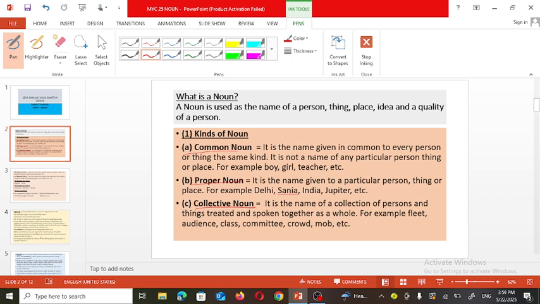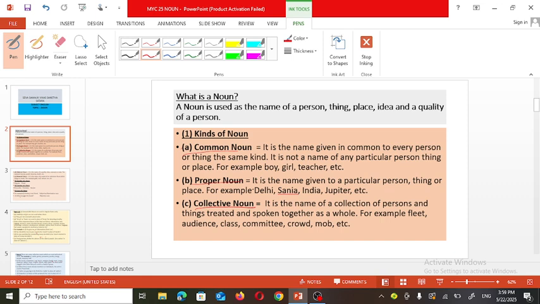It is a name given in common to any people or things which are of the same quality. For example, girl, boy, teacher, doctor, or animal. So that is a common noun.